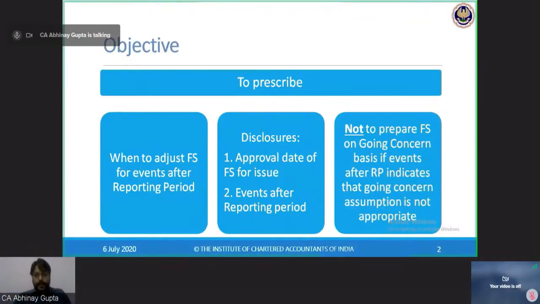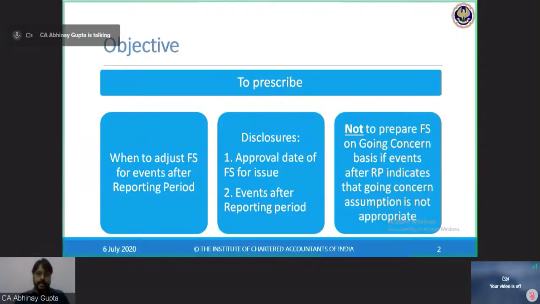That is, we prepare our financial statements basis on the going concern assumption that our business or our company will continue to run for at least next 12 months from the reporting date. That is from 31st March 2020 till 31st March 2021 at least. So that is a bare minimum. This is called the fundamental assumption basis on which we prepare our financial statements.